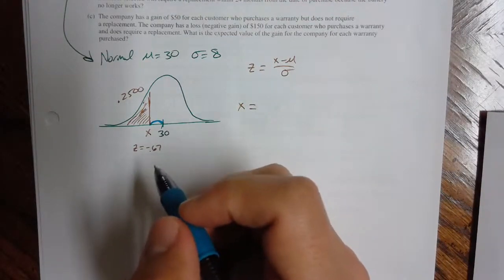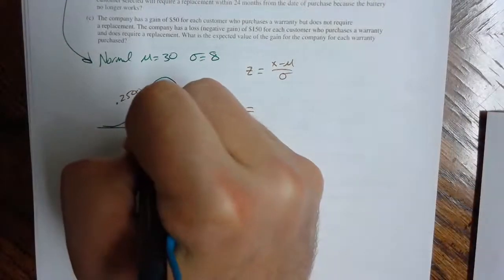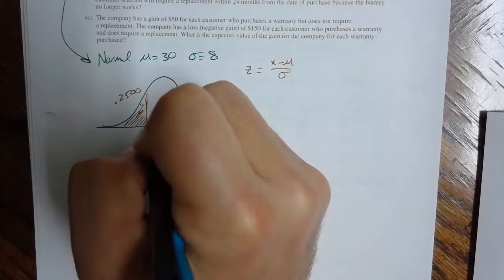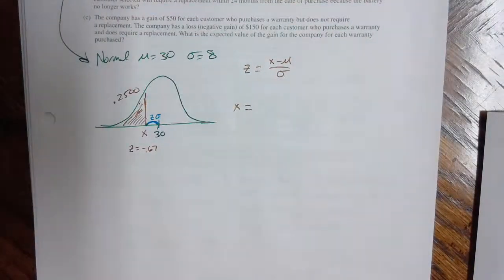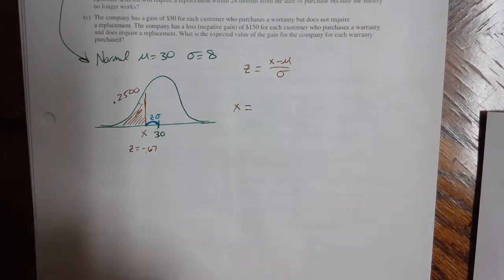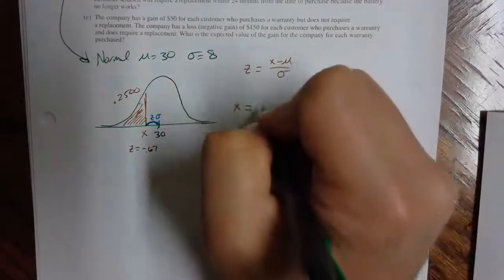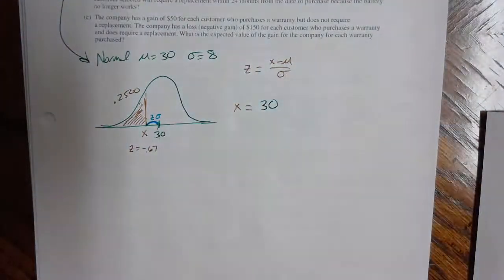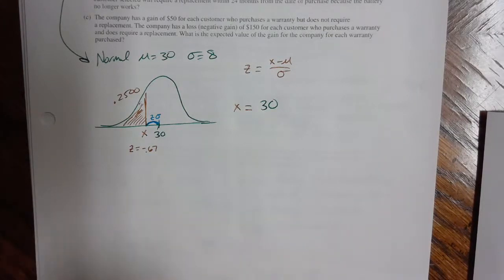So this gap from here to here is a deviation, but it's also the number of z-scores times the standard deviation. Those are equivalent statements. So one way to build this calculation for x is to take your number 30, that's the mu, and subtract off, or add, the negative z-score.